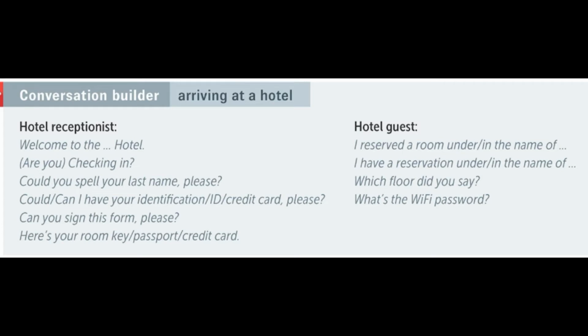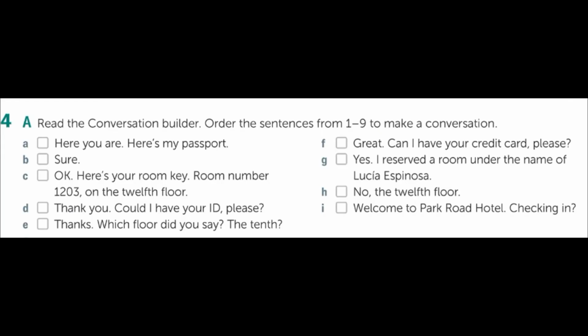Pay attention to the answers. I reserved a room under, in the name of. I have a reservation under, or in the name of. Which floor did you say? You're going to order the sentences from numbers 1 to 9 to make a conversation here, right?